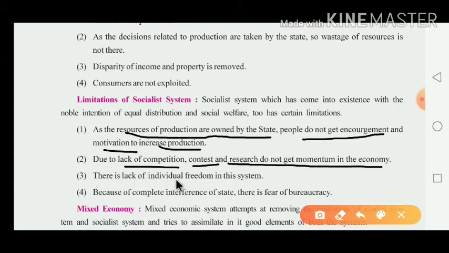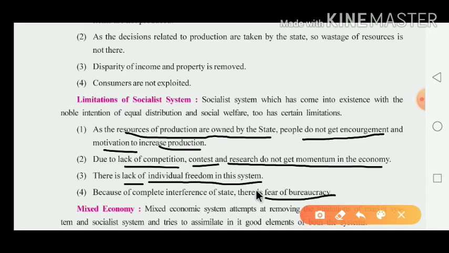There is a lack of individual freedom in this system. Here what do they have to give? They have to give that here is the lack of individual freedom. It means as individuals they are not given much freedom. Why? Because all things are managed by the state. That's why here are the chances of lack of individual freedom in this society, and because of complete interference of the state there is a fear of bureaucracy.